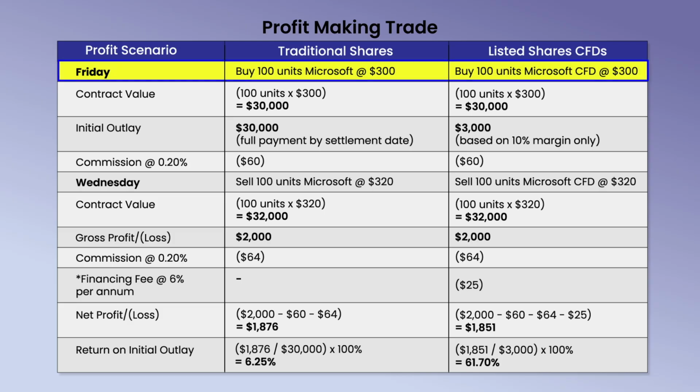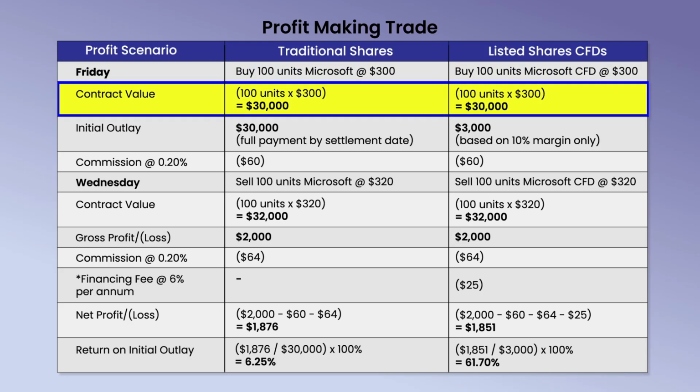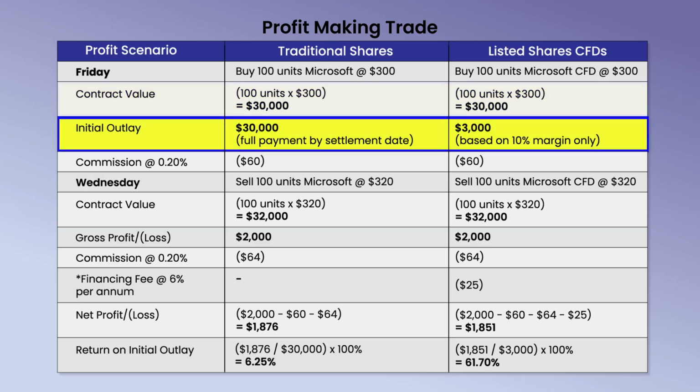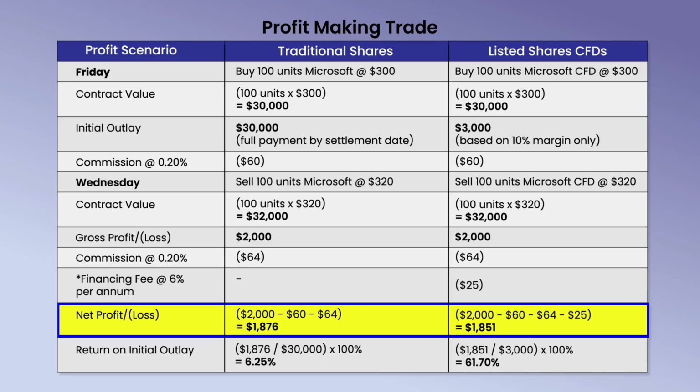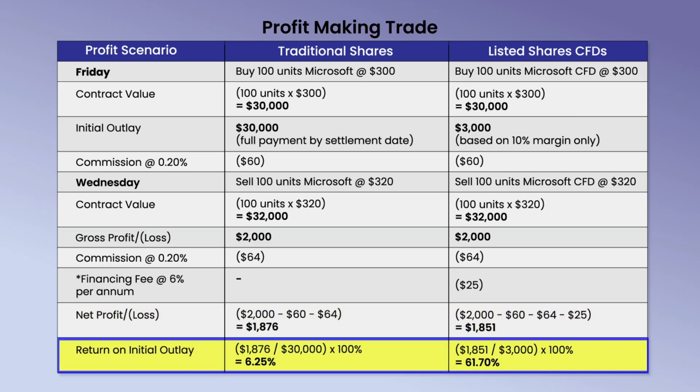In this example, you can see the comparison of buying 100 units of Microsoft shares versus its CFD in a profit-making trade. The contract value is the same at $30,000. Initial outlay for shares is $30,000, while for CFD, it is only $3,000 based on 10% margin rate. When Microsoft price increases to $320, you make a profit of approximately $1,800 in both traditional share and CFD trades. However, the return on initial outlay is only 6% for shares, but much higher at 61% for CFD.